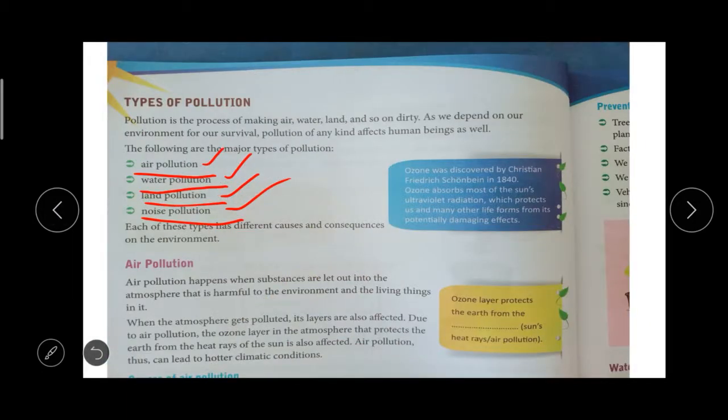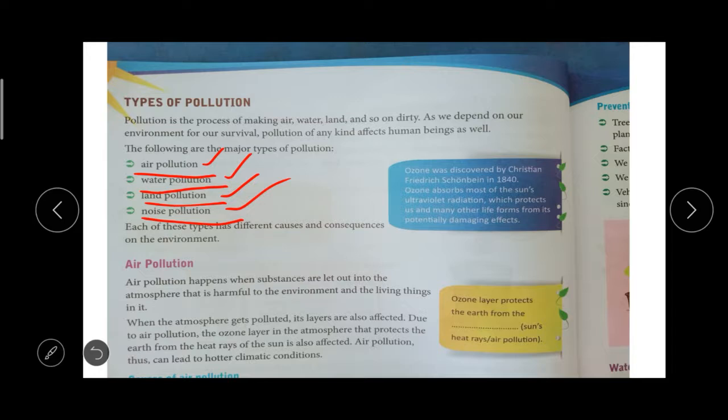Air pollution happens when substances are let out into the atmosphere. In short, if you are burning a plastic bag, the smoke will spread into the air, and it causes air pollution. It is very harmful to the environment. A cigarette smoker's smoke enters the air and causes pollution in the atmosphere. If the atmosphere is polluted, the earth's layer is also polluted. Due to this air pollution, the ozone layer is damaged.